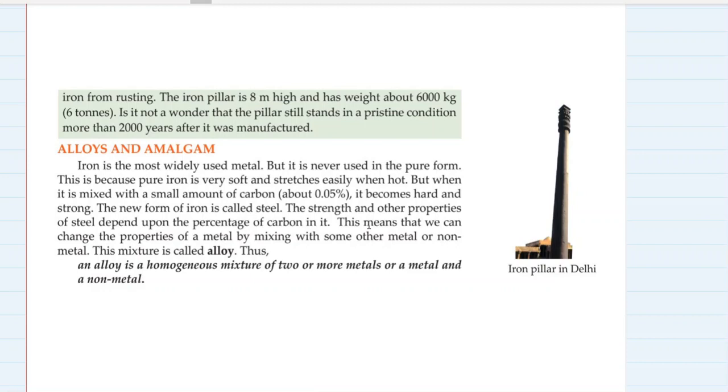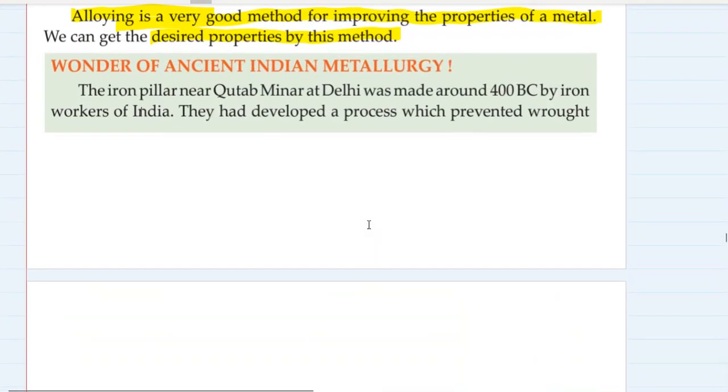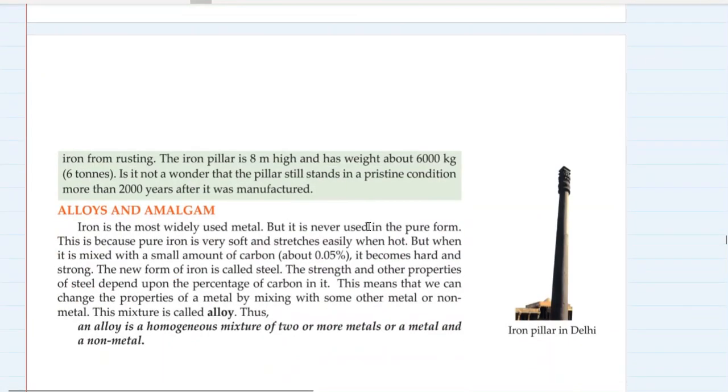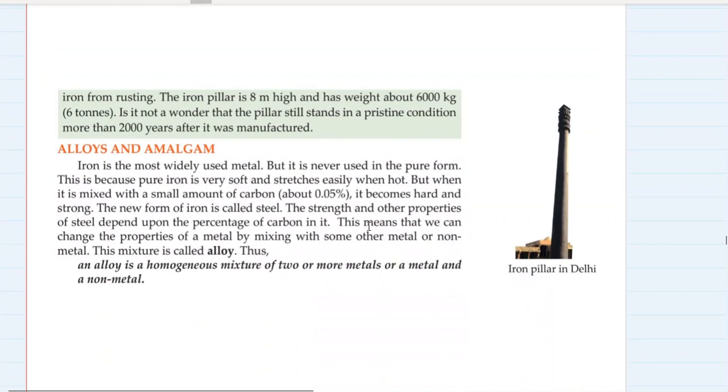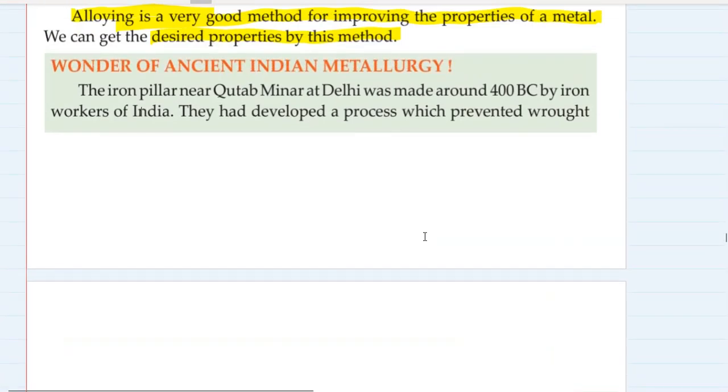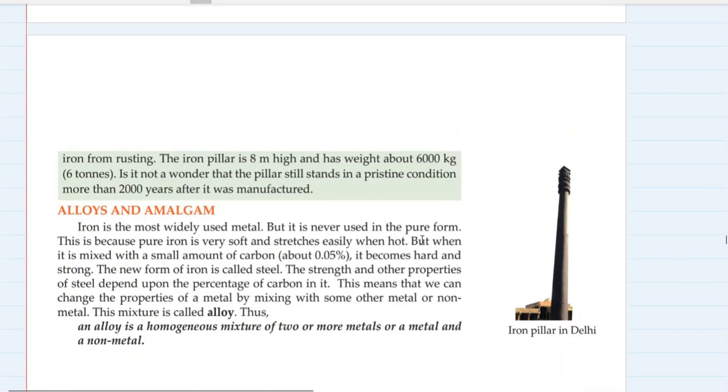The wrought iron which has been used for making this iron pillar was made around 400 BC. So it's approximately 2,500 years back. A 2,500 year old pillar, but it has not rusted. It is 8 meters high and it weighs around 6,000 kilograms. It is a wonder that a pillar still stands in pristine condition more than 2,000 years after it was manufactured, right? So they had developed a process which prevented wrought iron from rusting.